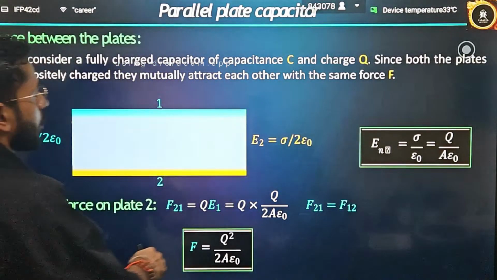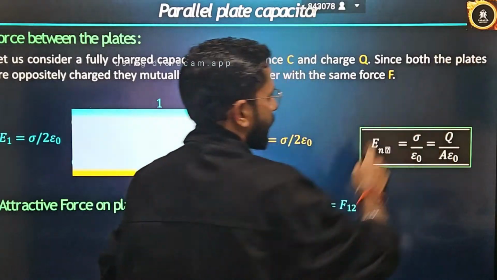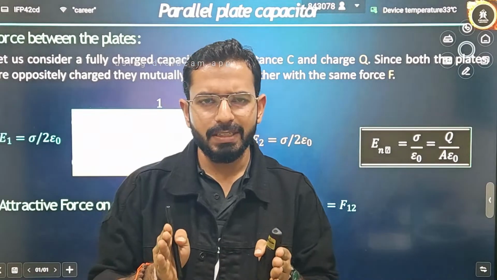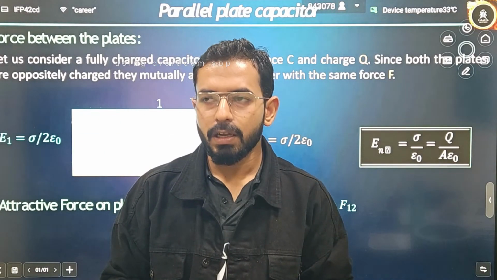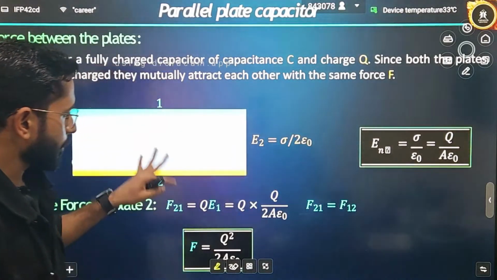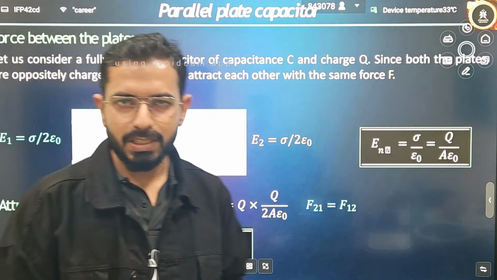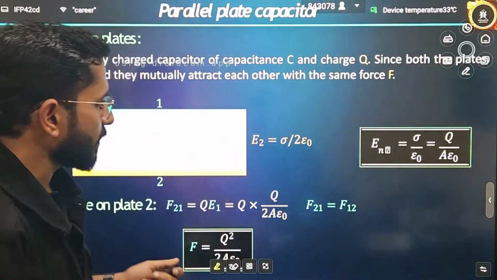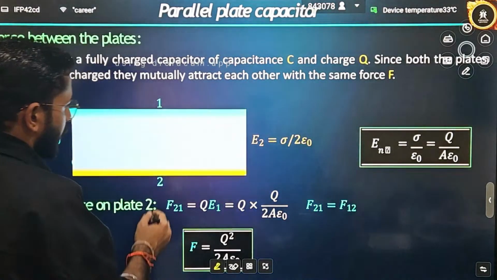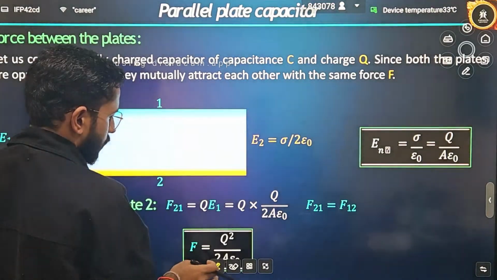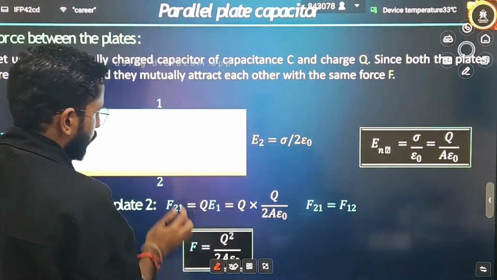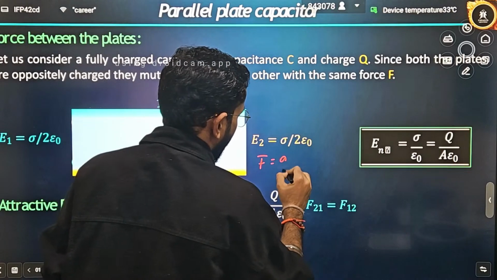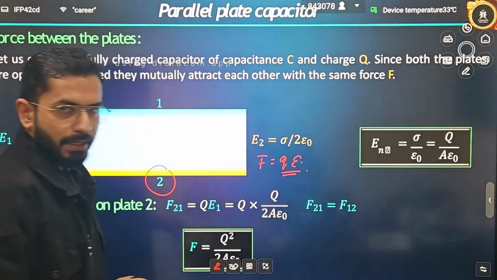Now, what are the forces that will be acting on the plates? If two plates are there, and there is some electric field between them, obviously there will be some force also acting on the plates, correct? Force will be acting the same on both the plates, because one body is positively charged and one is negatively charged, so there is some Coulomb force. If you want to write the force on body 2 due to body 1, force is defined as Q into E.